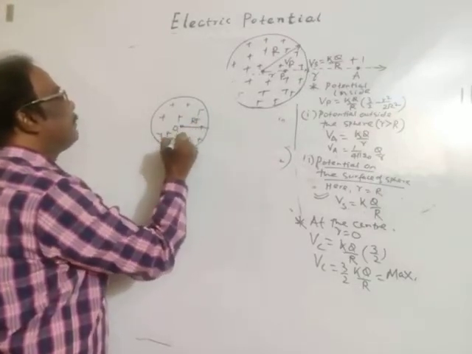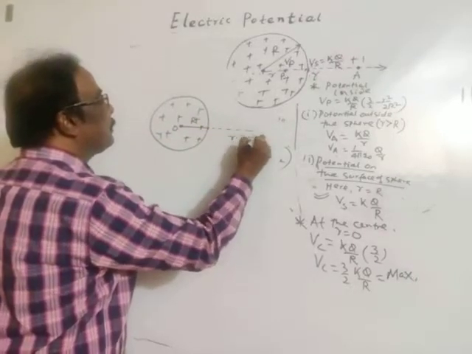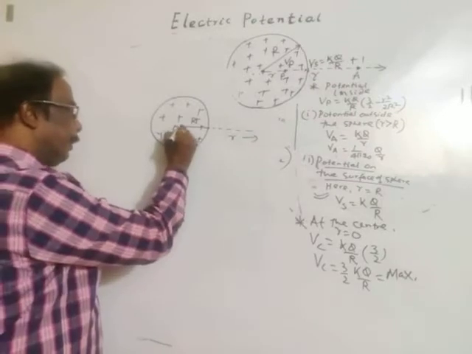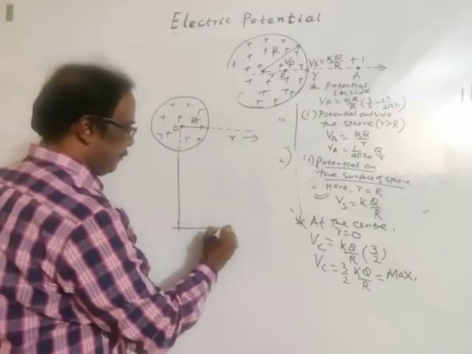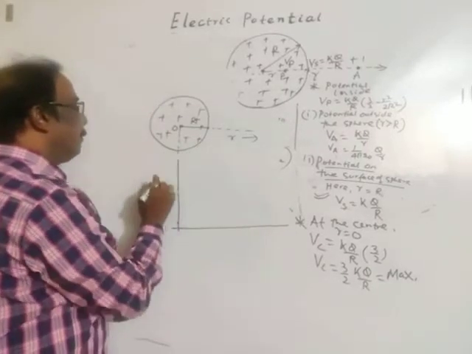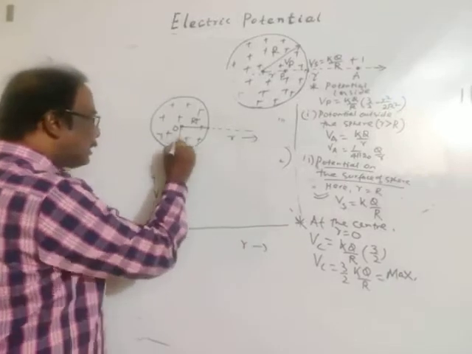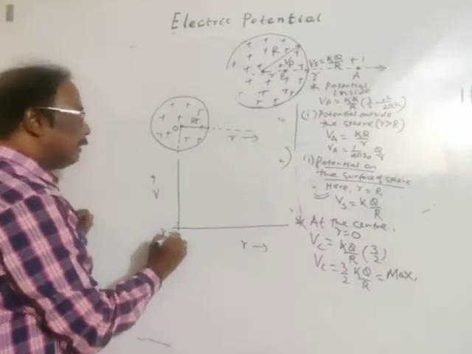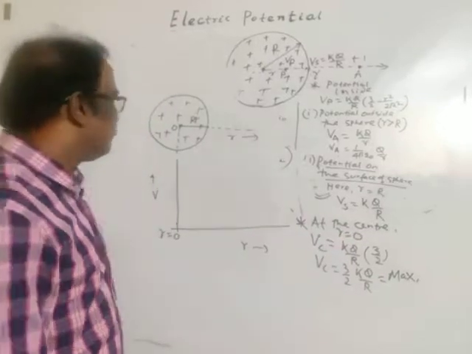This is center, this is surface, so distance goes on increasing. Variation of potential with distance: at center r is 0 and potential is maximum.